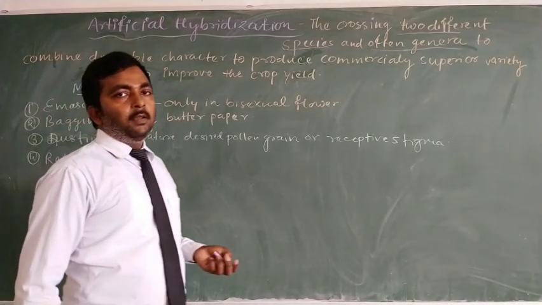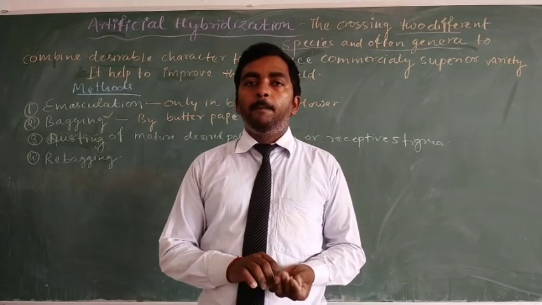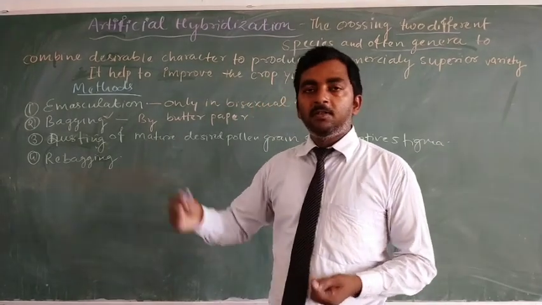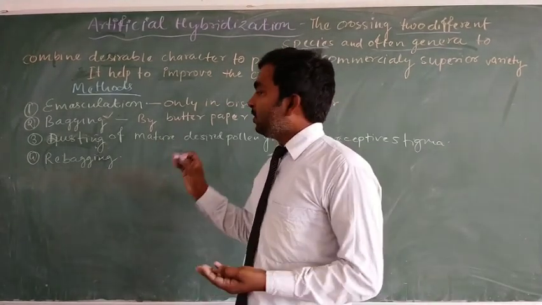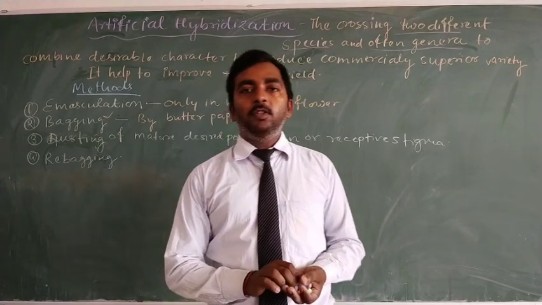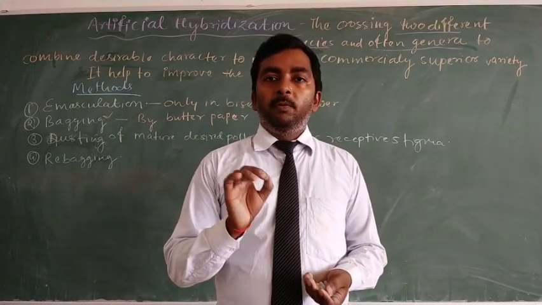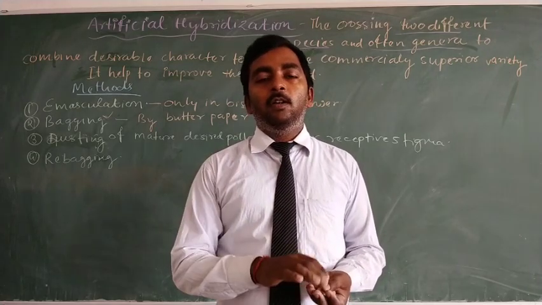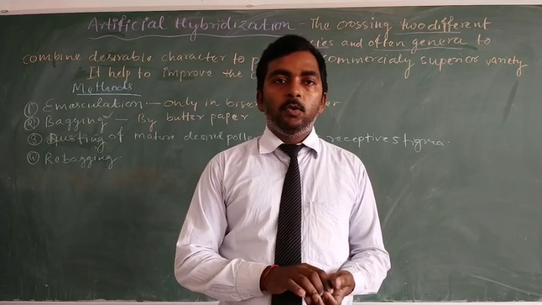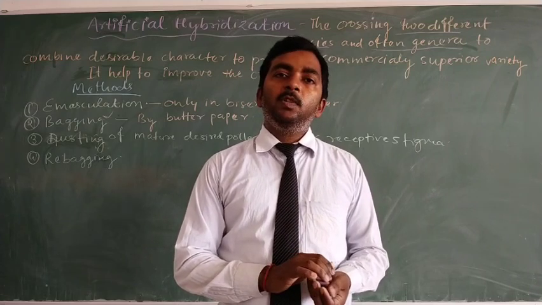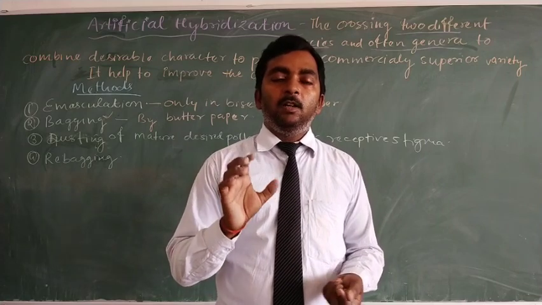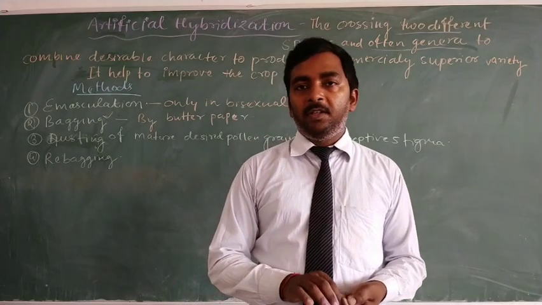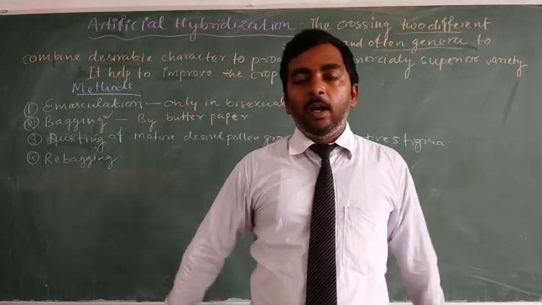It means the process of covering the flower again just after pollination, or just after dusting of pollen grain, is known as rebagging. And rebagging is also essential to prevent pollination of the stigma with another kind of pollen grain. So to ensure the formation of the desired product, rebagging is also needed during artificial hybridization.